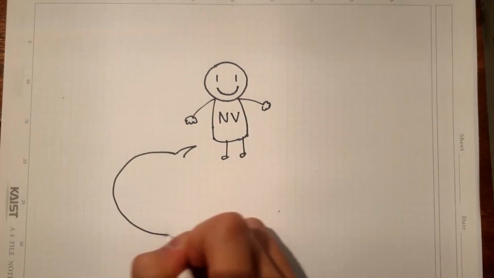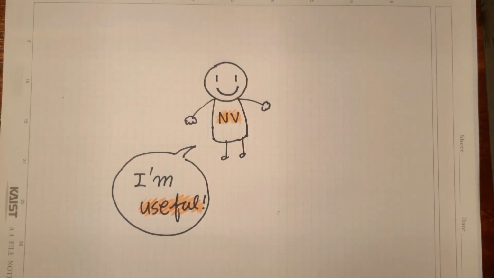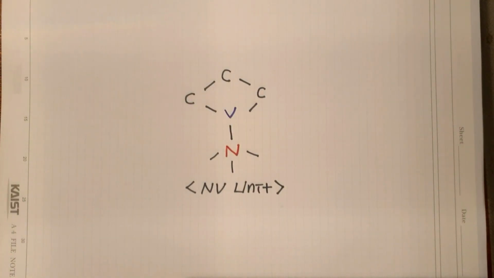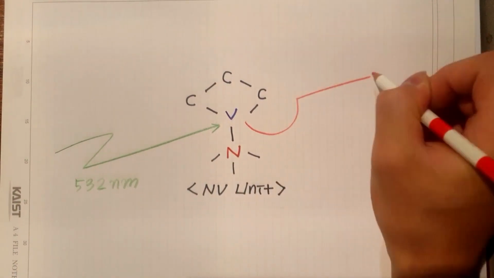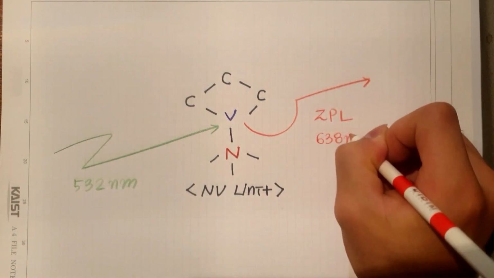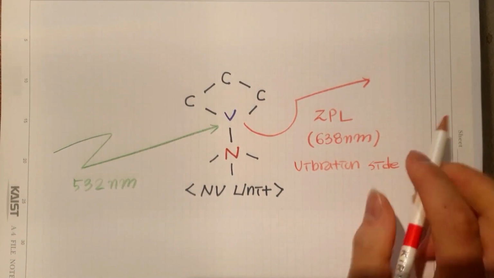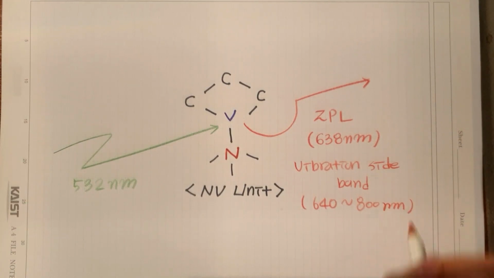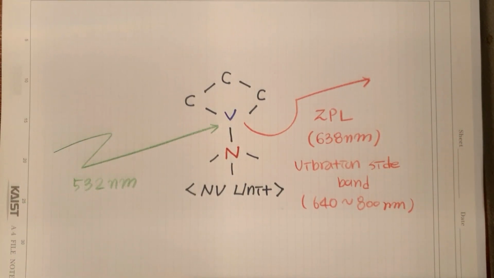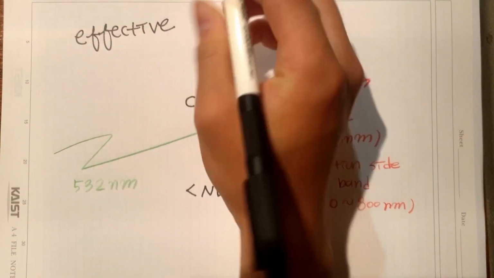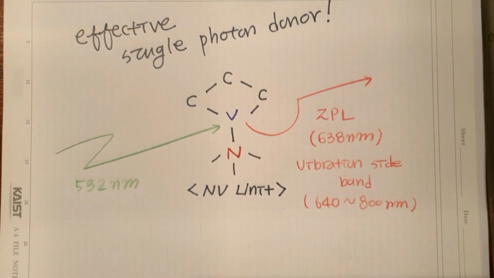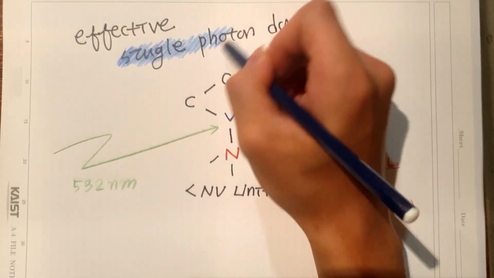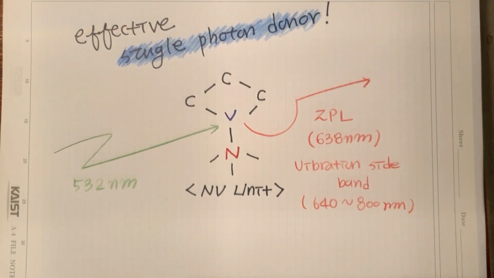Finally, the NV center can be used in various equipment. Following are some of them. First is the single photon donor. One NV unit absorbs one photon's energy to excite an electron to the excited state. Because of large coupling to sidebands, the transition can be pumped via green light. After that, the electron will emit a specific wavelength photon, which is red. Therefore, a nano-size NV can be used as a single photon donor.